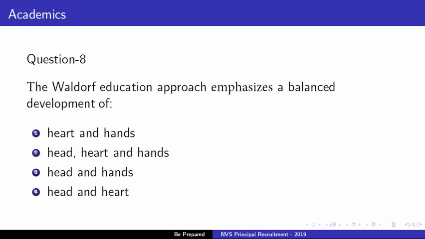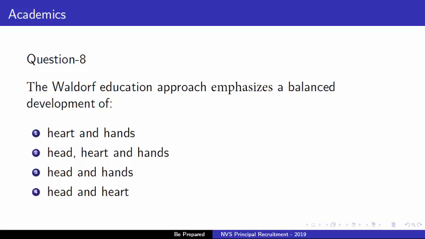Next question is, the Waldorf education approach emphasizes a balanced development of. Options are number 1, heart and hands. Second option is head, heart and hands. Third option is head and hands. And the last option is head and heart.